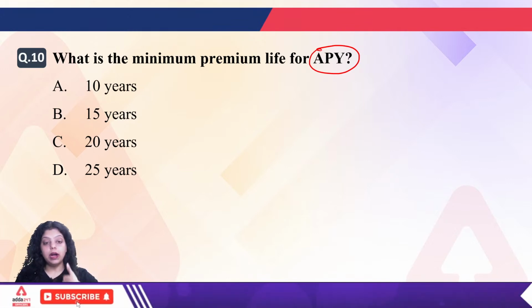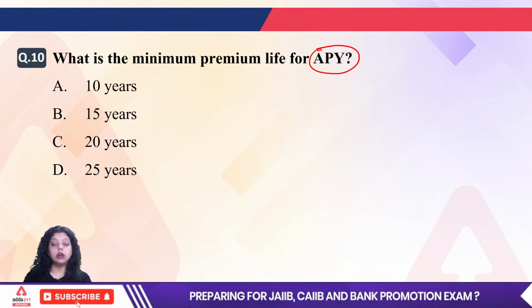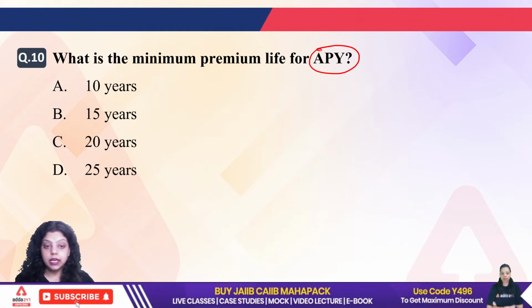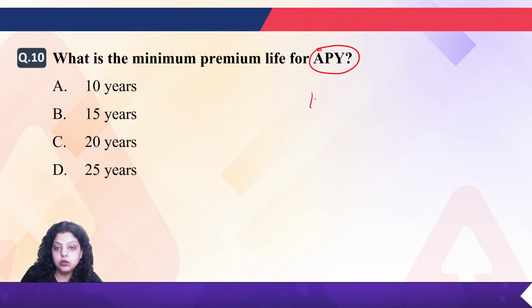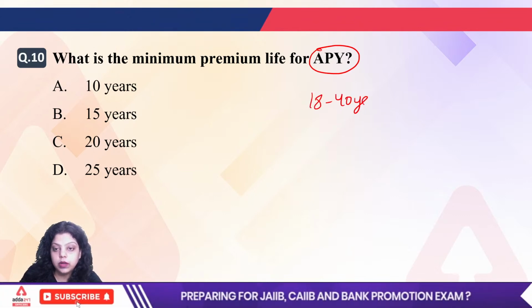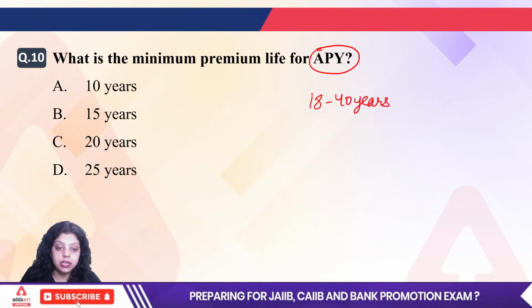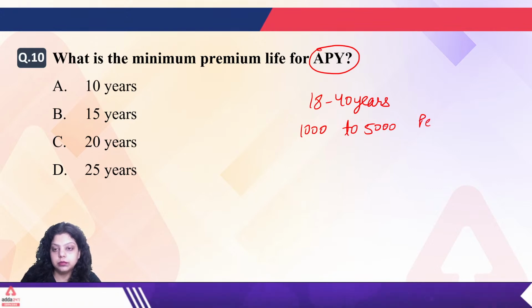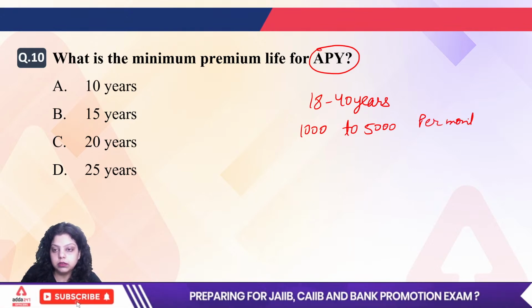Okay, now Atal Pension Yojana was introduced in the year 2015 from Kolkata by Mr. Narendra Modi. The age group of Atal Pension Yojana is 18 to 40 years. Okay, and the pension will start from the age of 60 years, and the pension will be minimum 1,000 to 5,000, and the pension is per month.